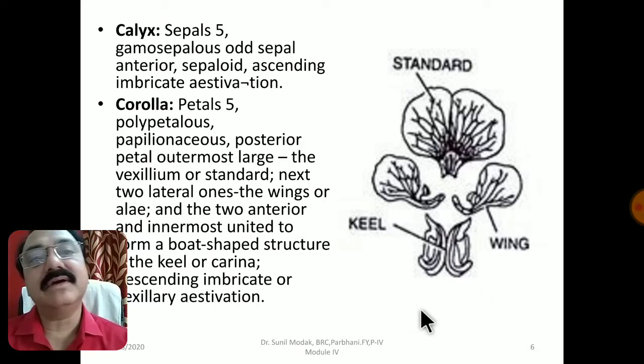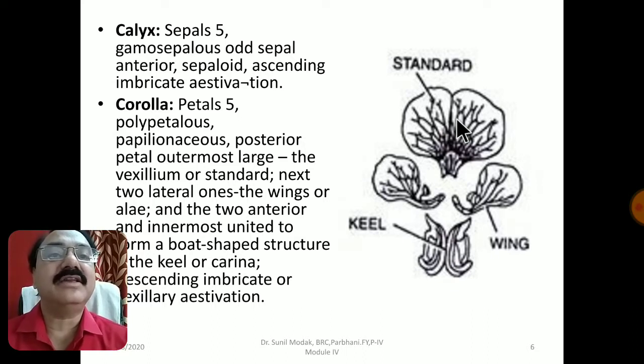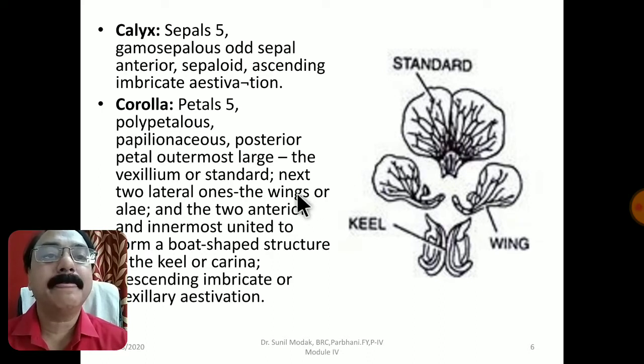The corolla is very typical in this family, where we see 5 petals and petals are free, so polypetalous, and therefore it belongs to Polypetalae. Then papilionaceous corolla, the posterior petal, which we call outermost, is large and is called vexillum or standard. Therefore this type of estivation of the corolla in this family is called vexillary, because the largest one is the vexillum. Then the next 2 lateral ones are called wings or alae, and the 2 anterior-most are fused with each other. The innermost, united, boat shaped structure is called keel or carina.